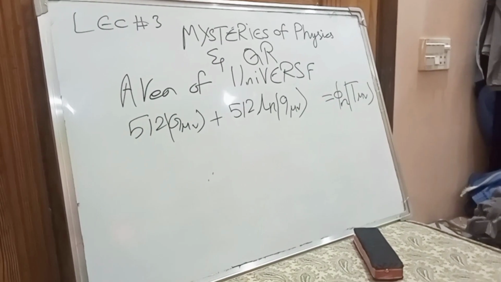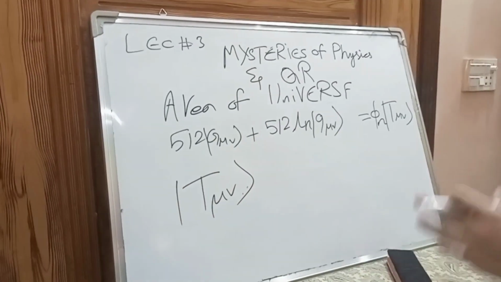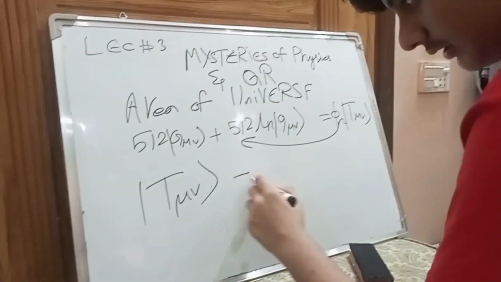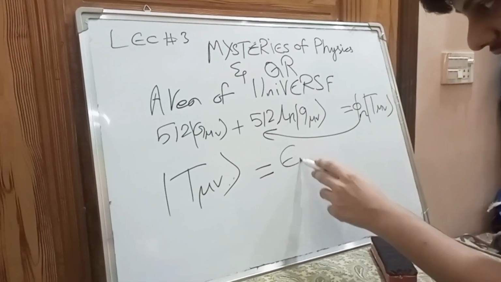But what if I only talk about the amount of energy and take the constant from here to here? What will happen? In this case, we will get a new constant known as the Gauss constant.